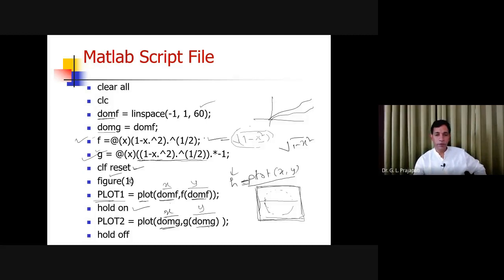So you have defined the two anonymous functions, one for the upper side, the positive side, and the other for the negative side, and you have done just like this. And plot 1 is the handle for the positive side, and plot 2 is the handle for the graph of the negative side, and hold off. Now hold on, then you have to do the hold off. So now you are going to hold off, means within this graphics area you want to plot only this.